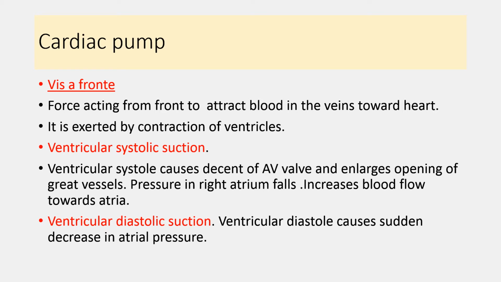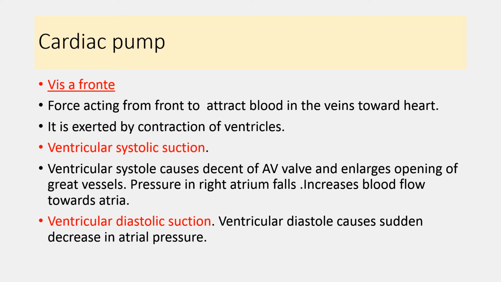Second is the vis a fronte. Vis a fronte is a force acting from the front to attract the blood in the veins towards the heart. So this is a suction force, and this suction force increases the venous return and the end diastolic volume. It occurs during the various phases of the cardiac cycle, and because of that it increases the venous return. For example, ventricular systolic suction and ventricular diastolic suction. Ventricular systolic suction occurs during the systole, and ventricular diastolic suction occurs during the diastole.